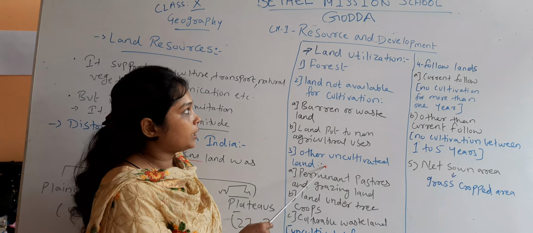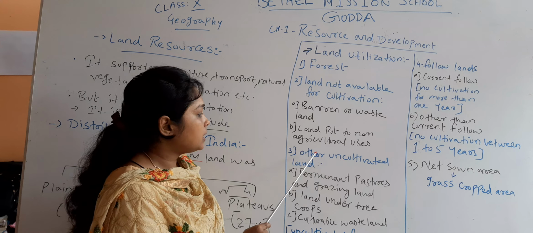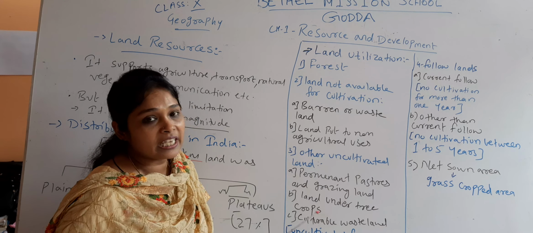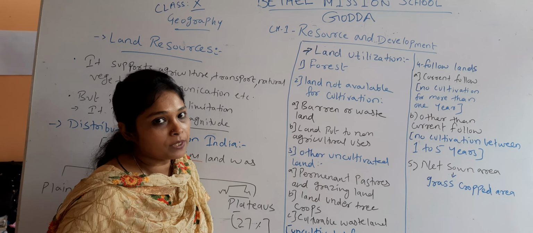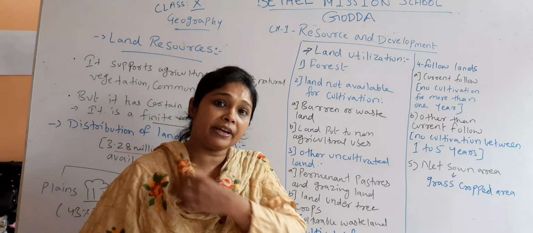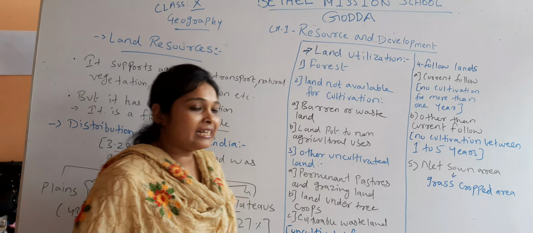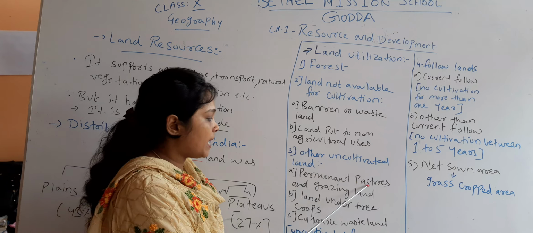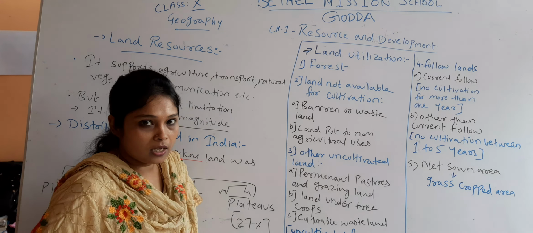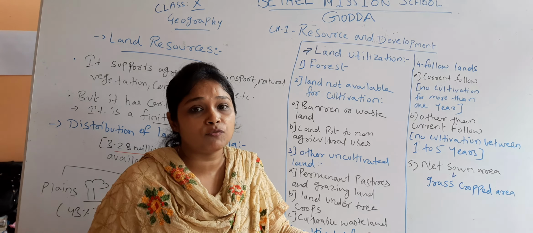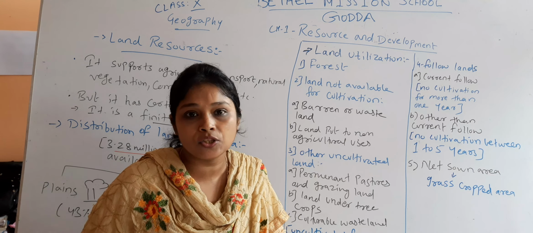Now, the third category of land utilization is other uncultivated land. That means those lands are not being used for agricultural purposes. They can be cultivated, but we are not cultivating them. Now, these lands also have three categories. First one is permanent pastures and grazing lands. Permanent pastures and grazing lands means there are certain lands which have greenery, grasslands you can say.